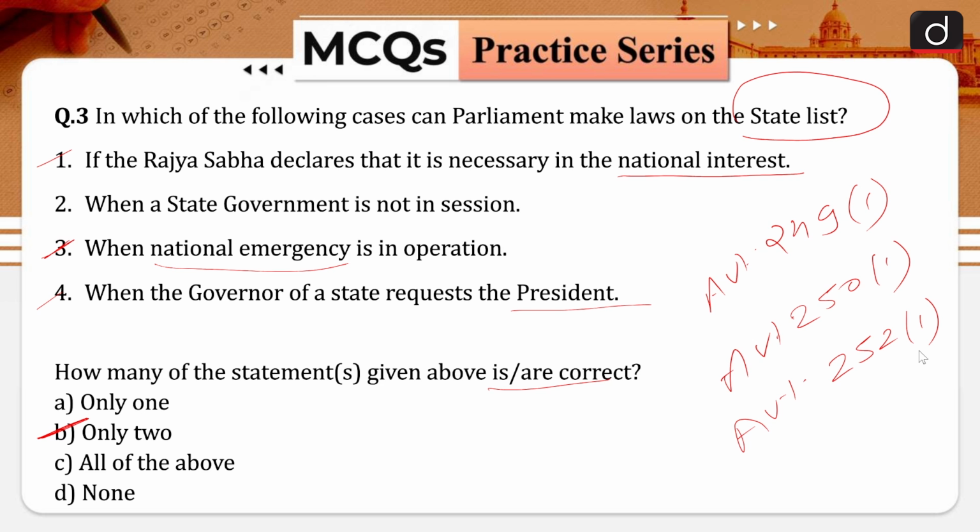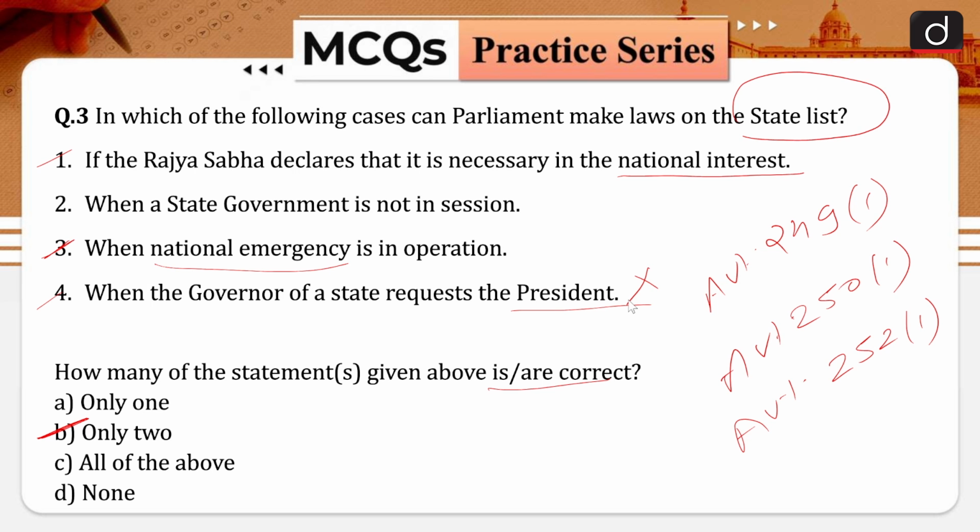Any act so passed shall apply to such states and to any other state by which it is adopted afterwards by resolution passed in that behalf by the House, or where there are 2 houses by each of the houses of the legislature of that state. So no single state or governor of a state can make a request to the president for legislation on a state list in a normal situation, and that is why your option 4 is incorrect in nature.